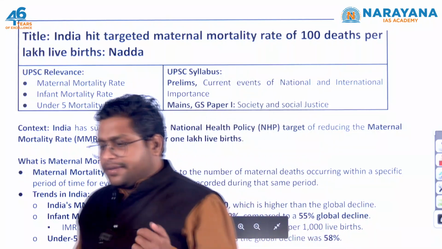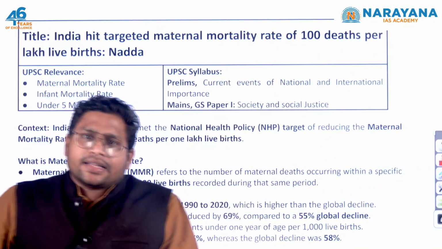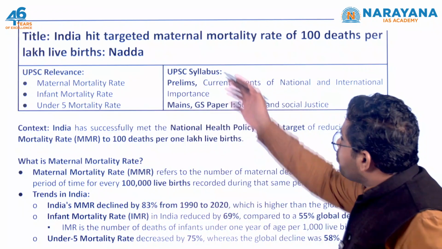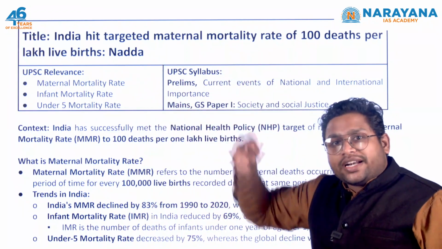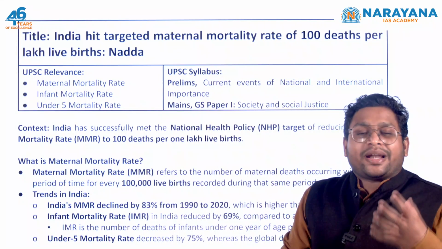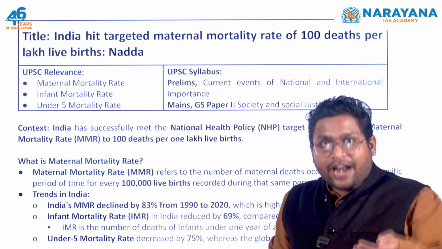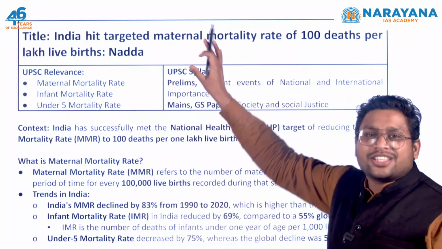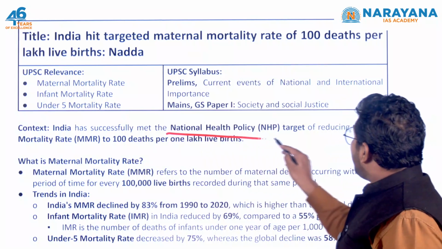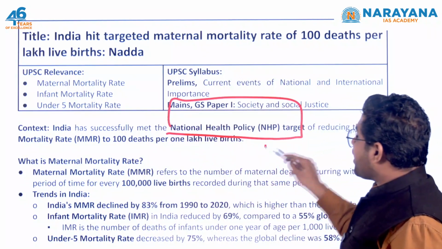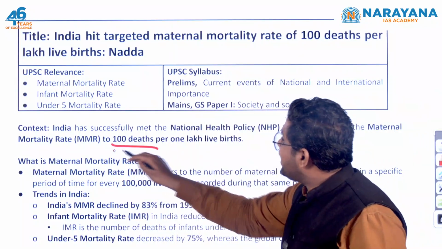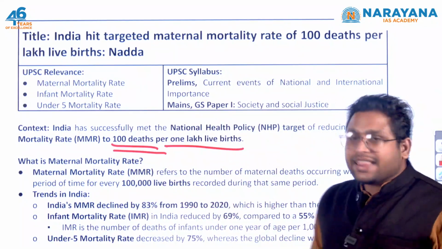Now moving ahead, the next article is related to maternal mortality rate. India already had a target to achieve in terms of maternal mortality rates, and we have achieved that. This is the news, so it's very good news, we can say. Our National Health Policy had set a target, and we have achieved that. What was that target? 100 deaths per 1 lakh live births.